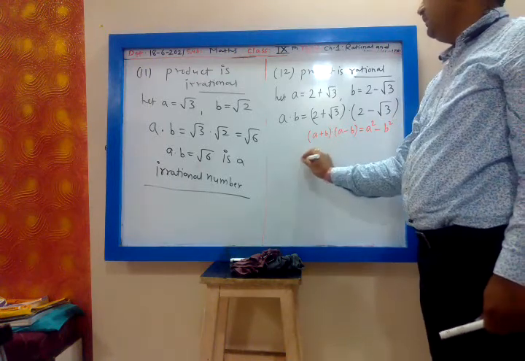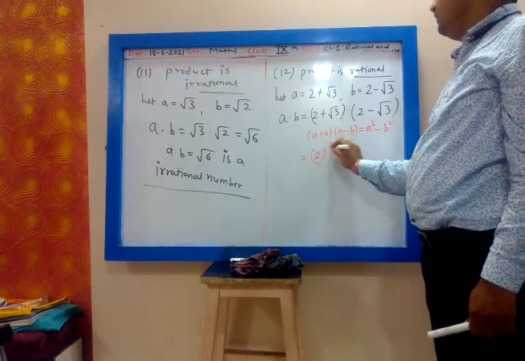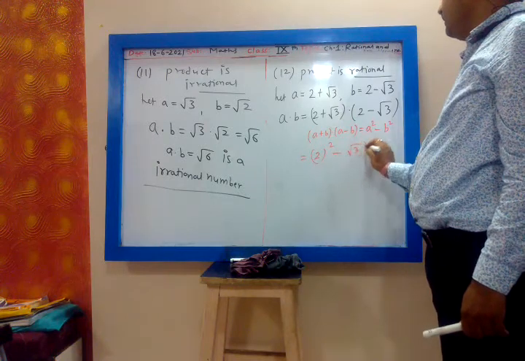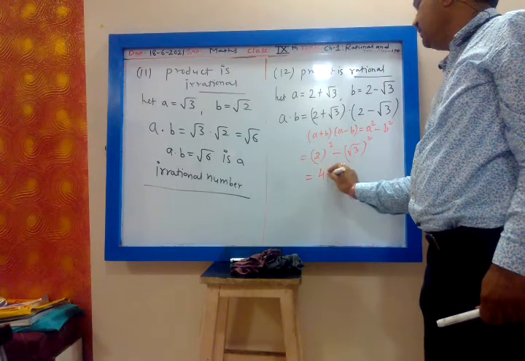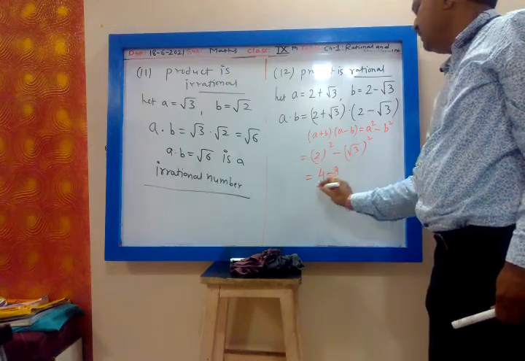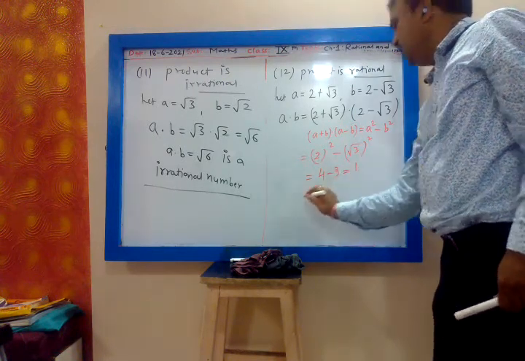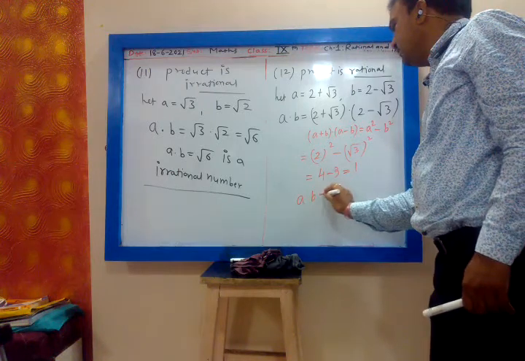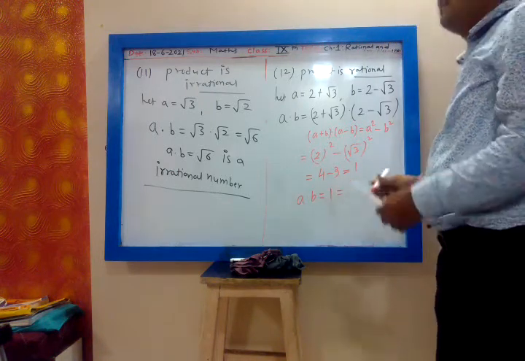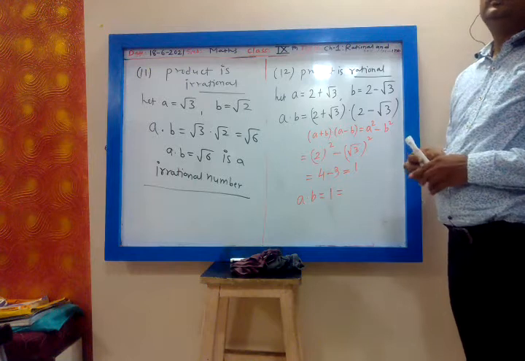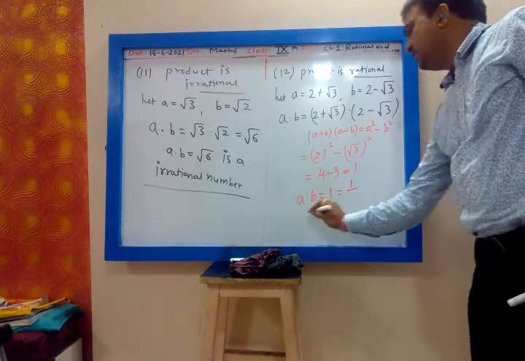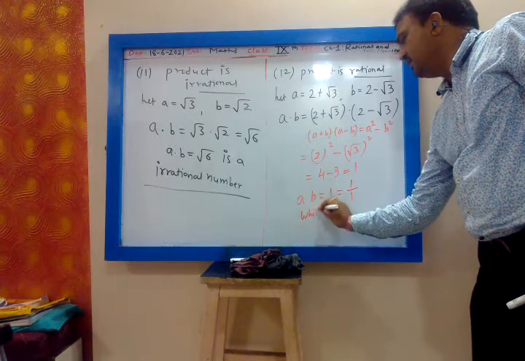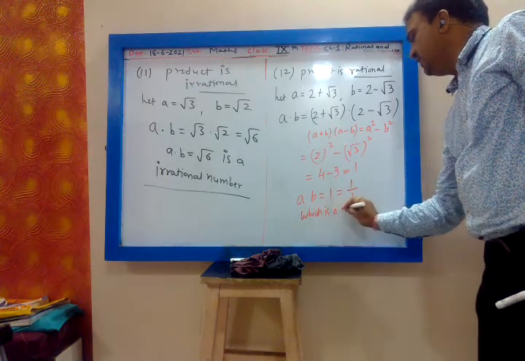So this will be 2 square minus root 3 square. 2 square is 4, root 3 square is 3, 4 minus 3 is 1. So a dot b is 1. But my question is whether 1 is a rational number. Yes. Why? Because 1 can be written as 1 upon 1. So write down which is a rational number.